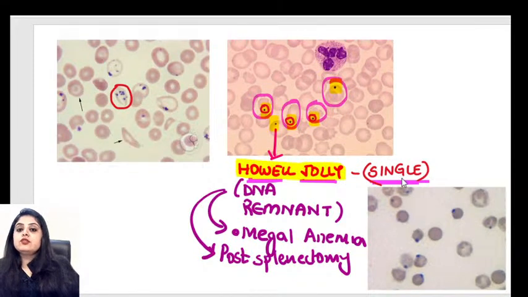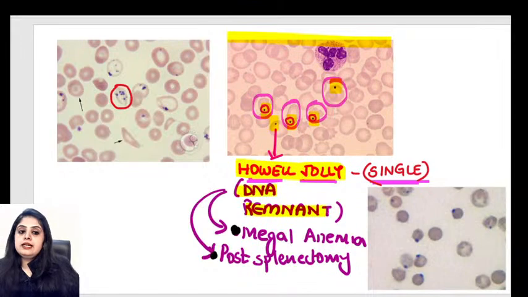Next question that they ask you is, what is it made up of? It is made up of DNA remnants, tiny bits of nucleus or DNA that has stayed behind. That is a Howell-Jolly body. And what are the two places where you see it? One very famous anemia, that is megaloblastic anemia, and second situation, post-splenectomy. So these are the two histories that you'll get. Whenever you get this picture, you will get either a history of B12 deficiency, or a history saying that the patient had a splenectomy 10 years ago or 8 years ago or 20 years ago, and this is what you're seeing in the peripheral smear. So that's a Howell-Jolly body.